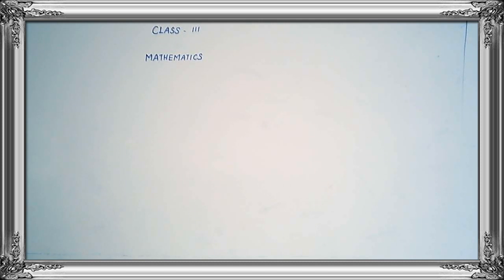What is the Tamil meaning for ascending order? Eru varisai. What is the Tamil meaning for descending order? Irangu varisai. Okay, Eru varisai and Irangu varisai.